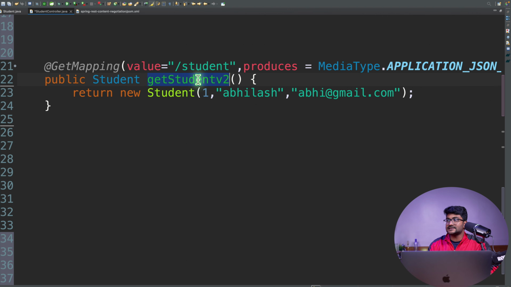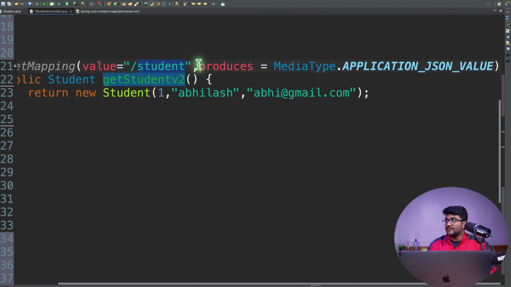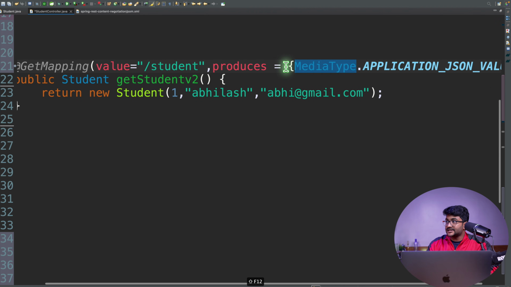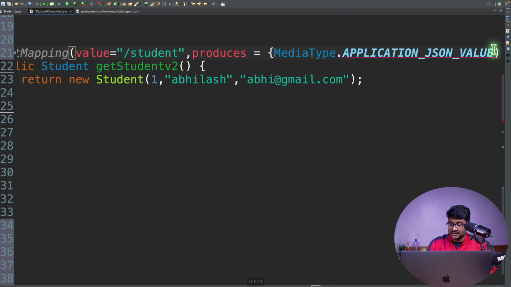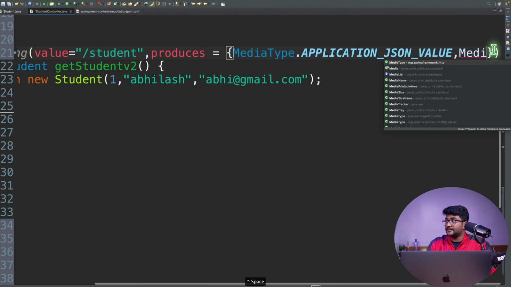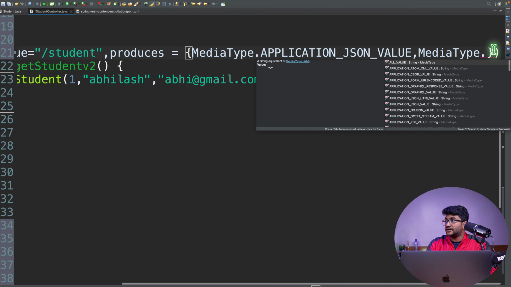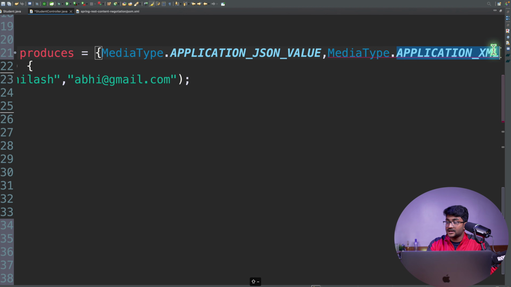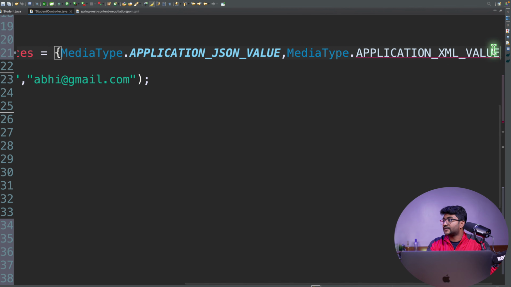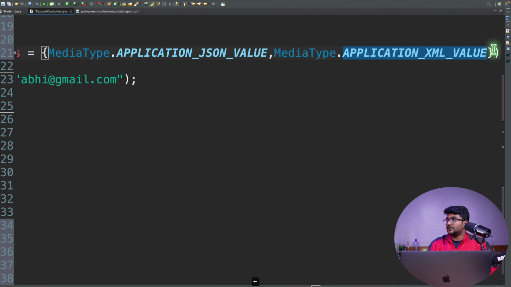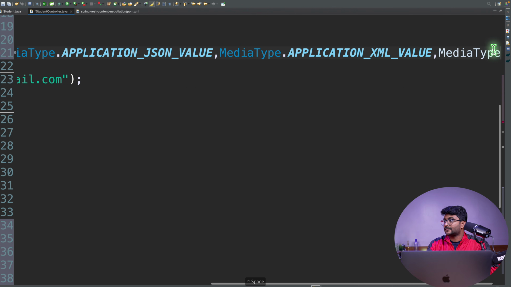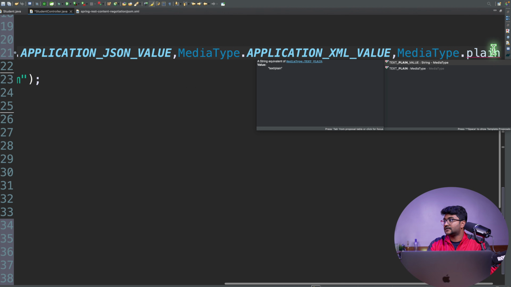Okay, let's say there is a method which has an endpoint. Now it only produces the JSON value. Let's say I'm going to say this can produce multiple values right now. It can produce the JSON value. It also can produce the MediaType XML value. Let's say XML, the application XML value. There you go. Okay. And also it can support MediaType text plain.